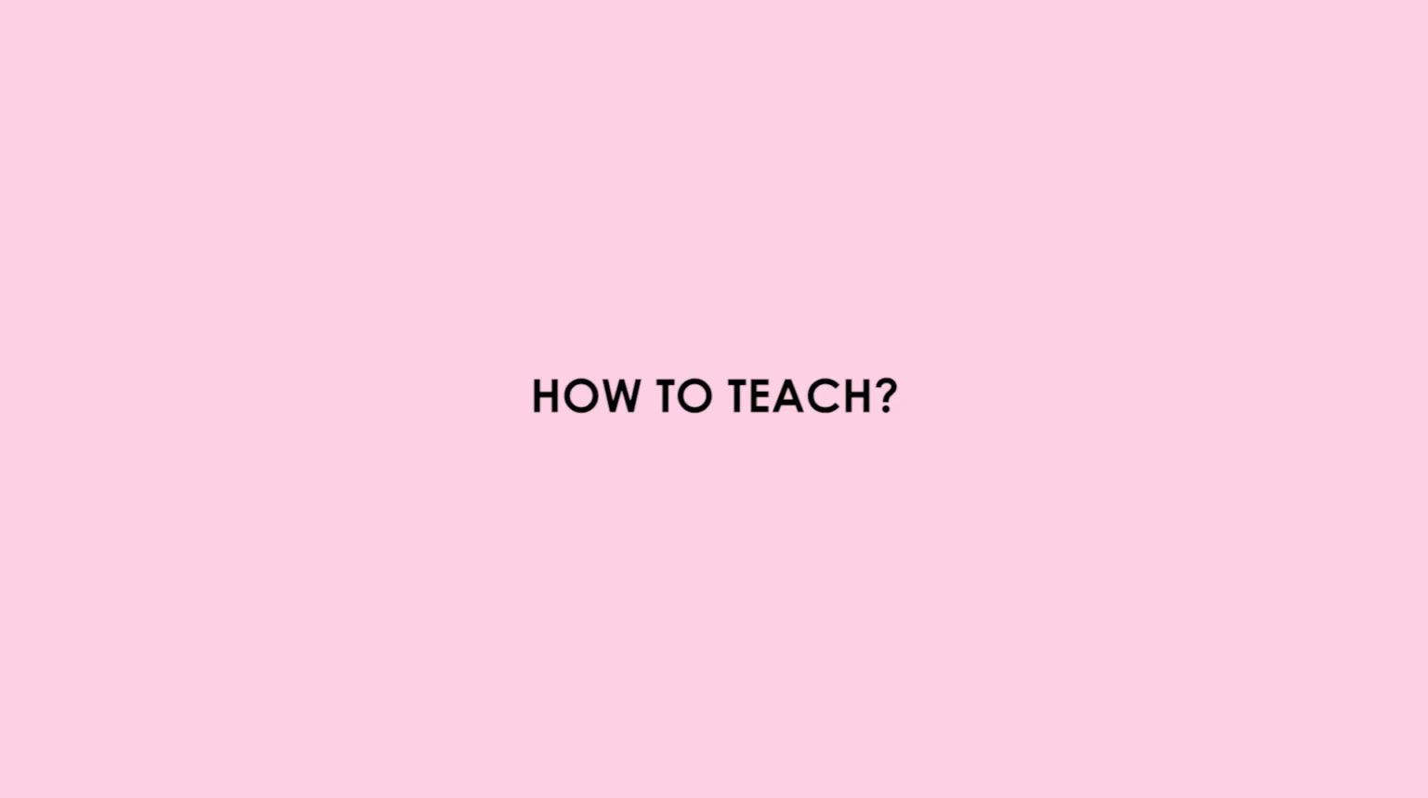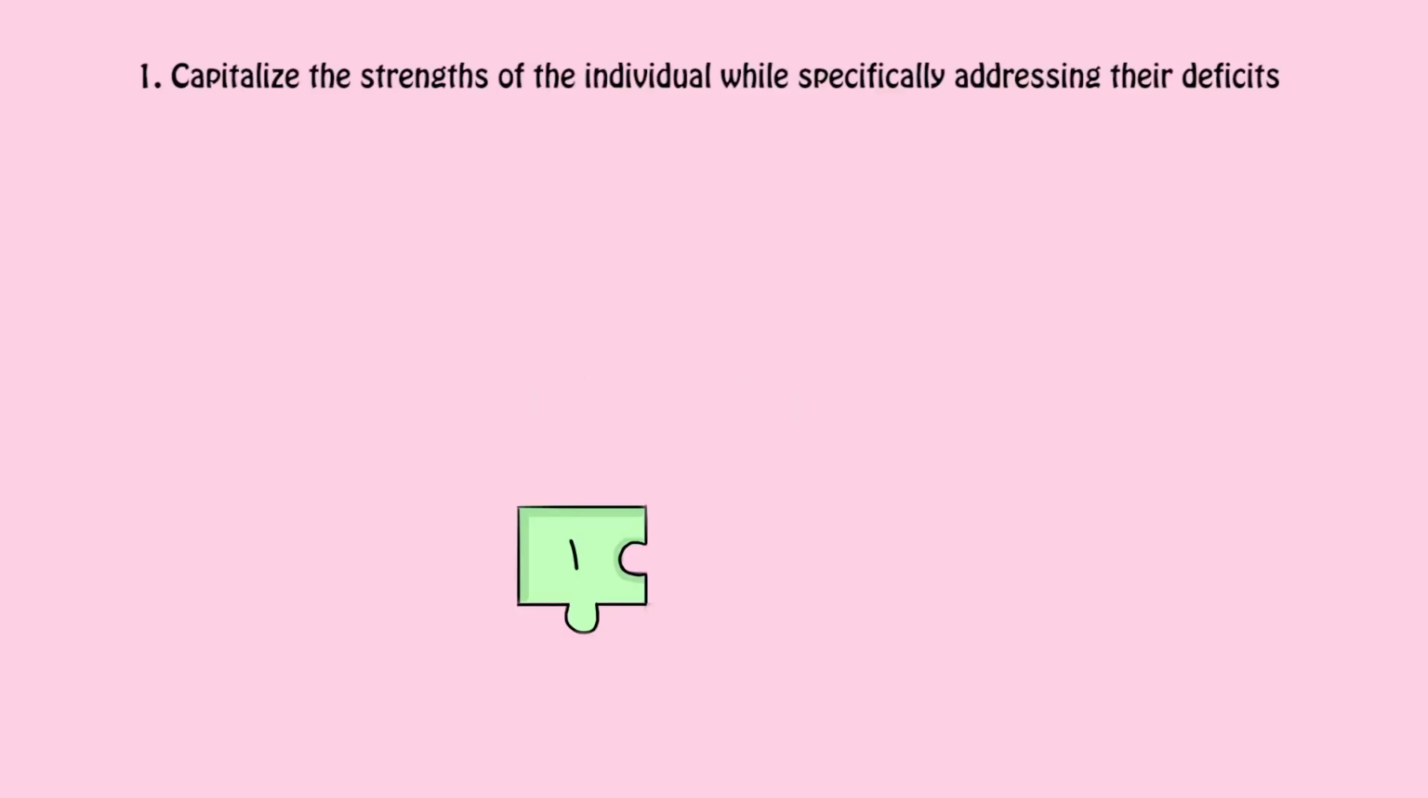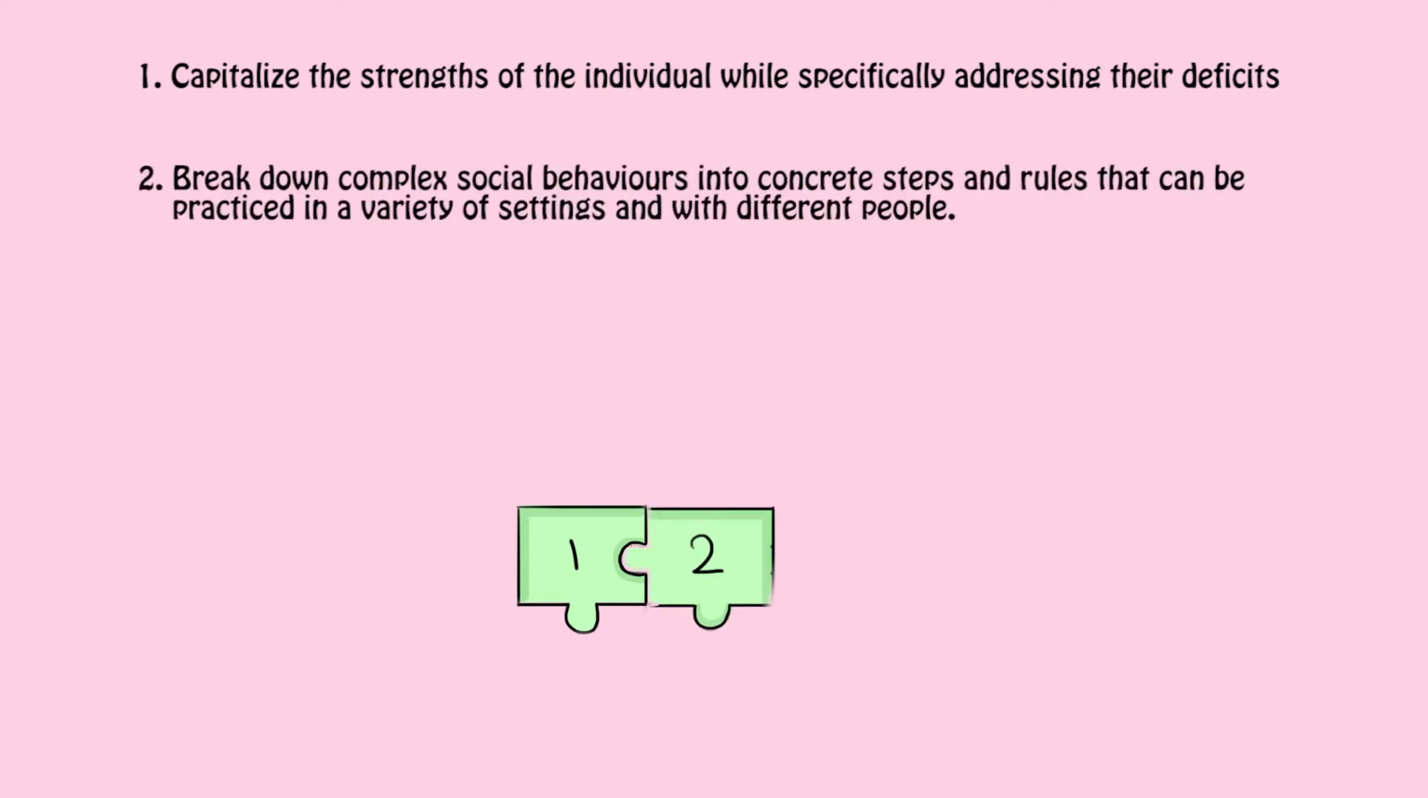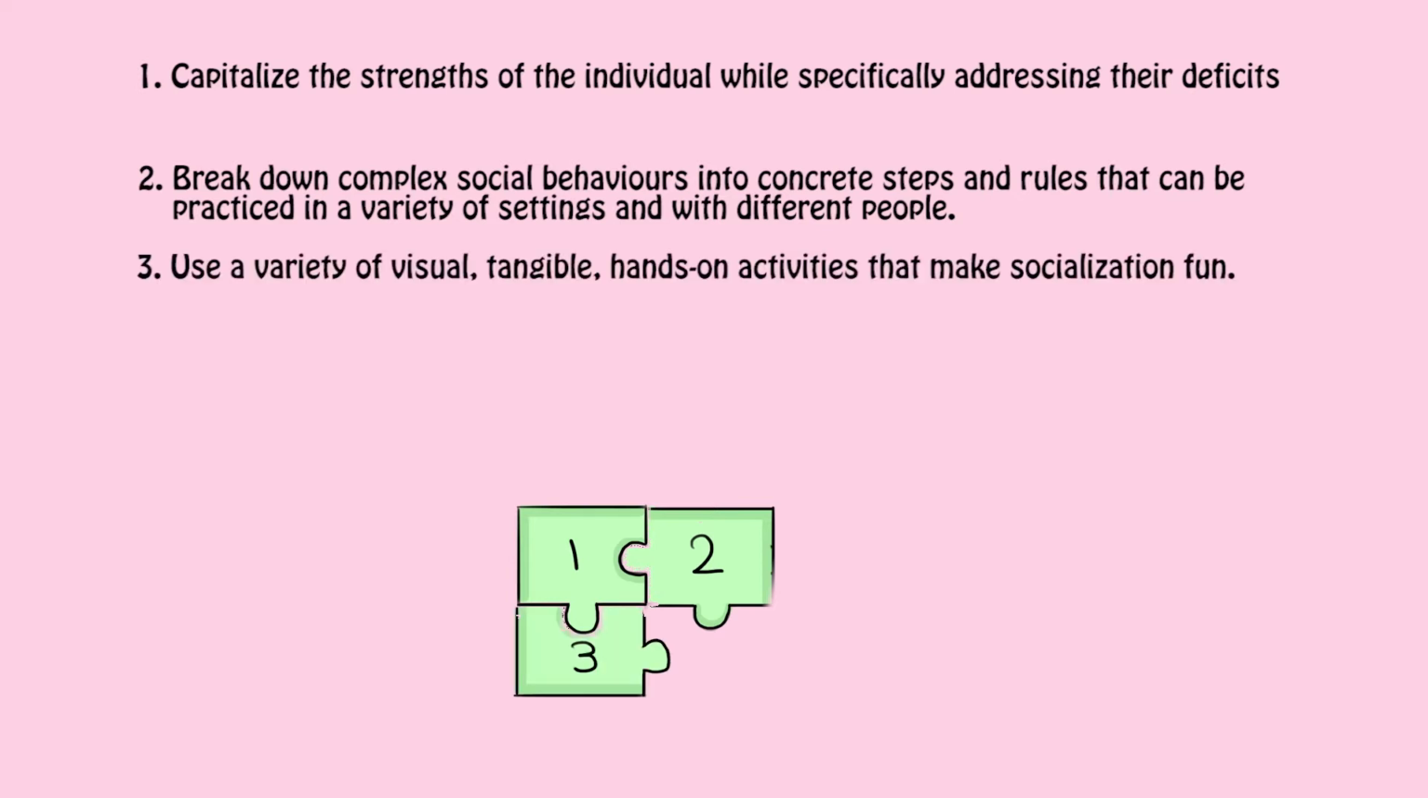How to teach. First, capitalize on the strengths of the individual while specifically addressing their deficits. Second, break down complex social behaviors into concrete steps and rules that can be practiced in a variety of settings and with different people. Third, use a variety of visual, tangible, hands-on activities that make socialization fun.